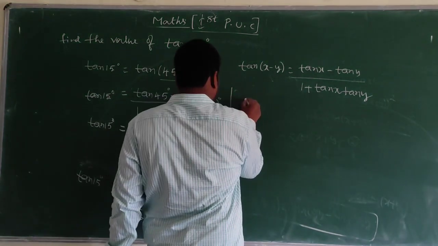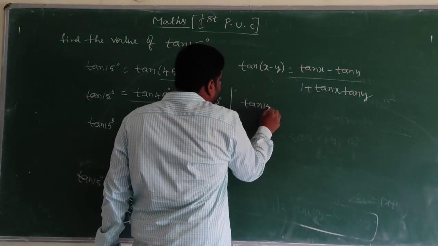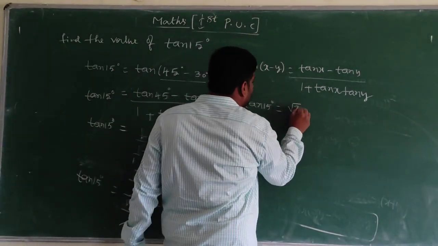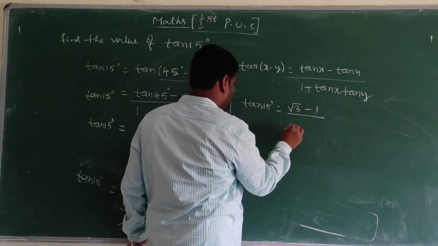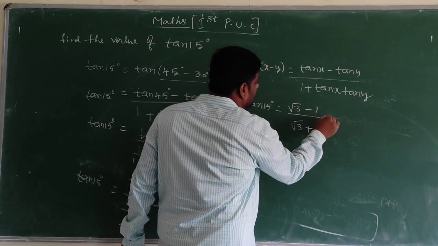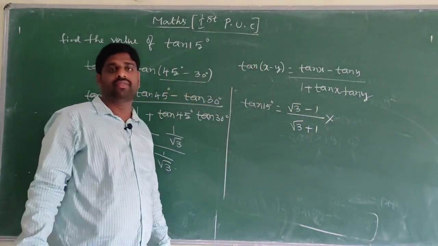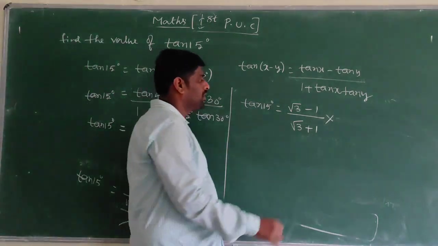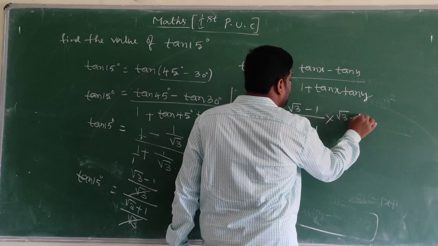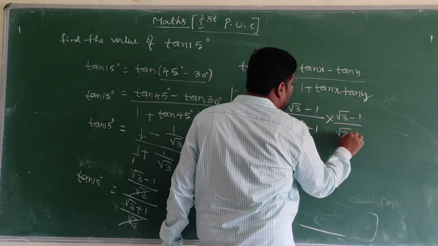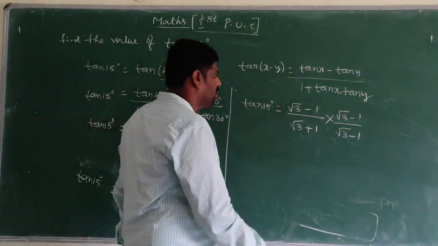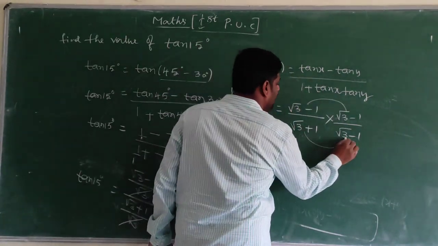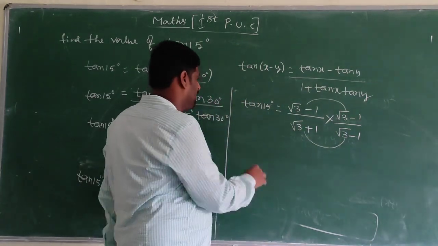So remaining is tan 15 degree is equal to root 3 minus 1 divided by root 3 plus 1. We can rationalize the denominator by multiplying numerator and denominator by root 3 minus 1.